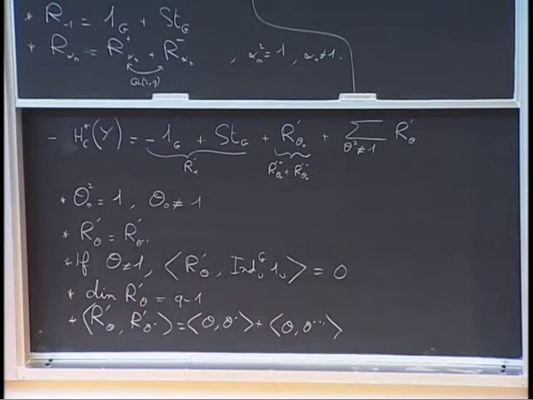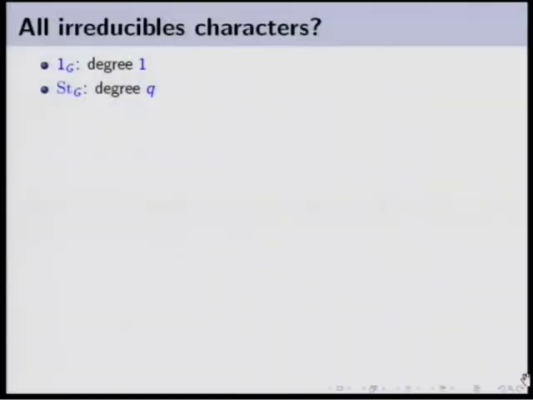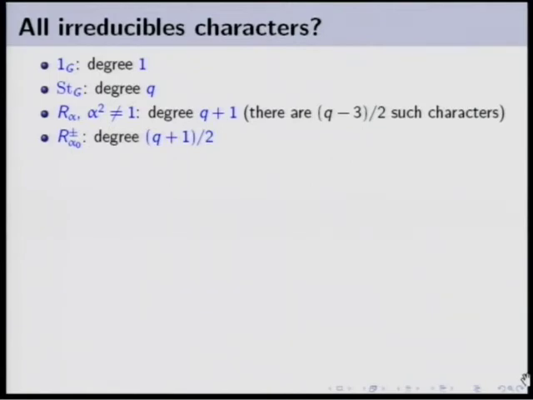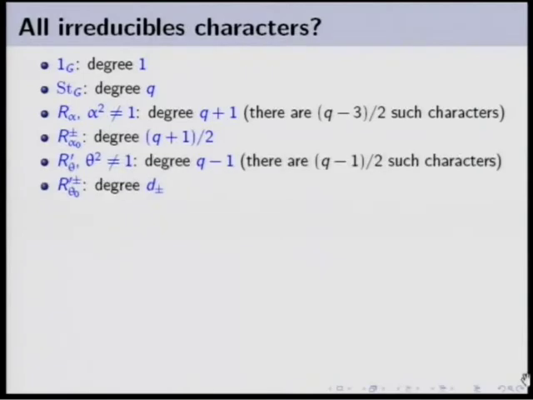So did we get everything? We have two irreducible characters, one in the Steinberg, which are the unipotent ones. We have the previous R alpha, the one obtained by induction from the Borel subgroup. We have Q minus 3 over 2 such characters because R alpha is equal to R alpha minus 1. We get again such characters, but we still don't know the degree of the two components here.